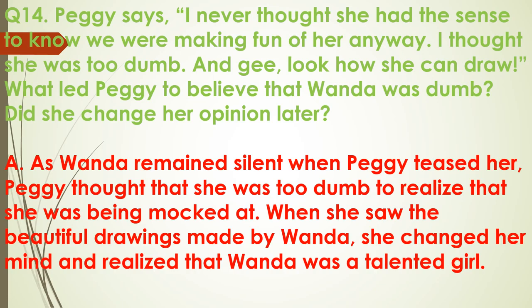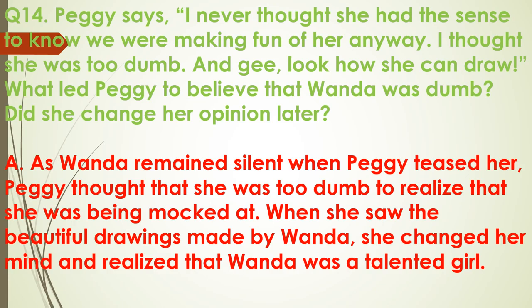She couldn't understand why Wenda said that she had 100 dresses, even when everybody knew that she was poor. So as Wenda remained silent when Peggy teased her, Peggy thought that she was too dumb to realize that she was being mocked. When she saw the beautiful drawings made by Wenda, she changed her mind and realized that Wenda was a talented girl. So later on, Peggy changed her opinion.